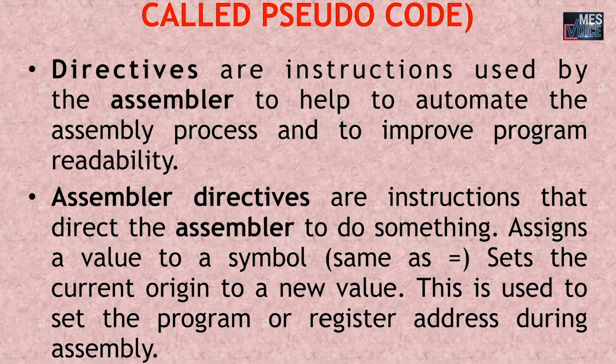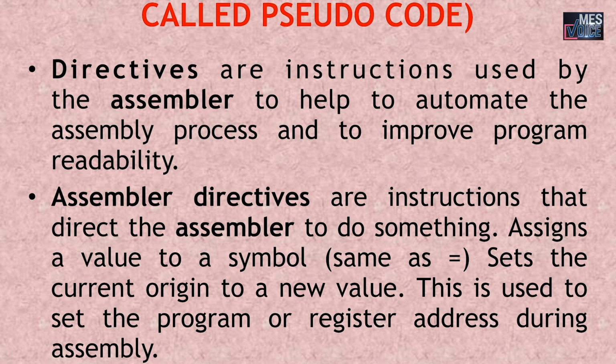Now we can go towards the directives and the data types used in 8051 microcontroller. What are directives? Directives are also known as pseudocode. Directives are instructions used by the assembler to help to automate the assembly process and to improve the program readability.